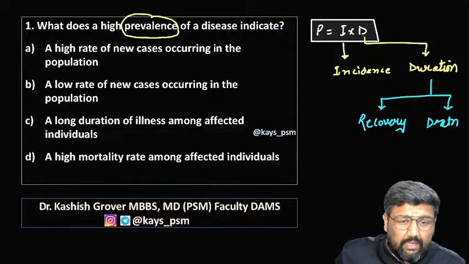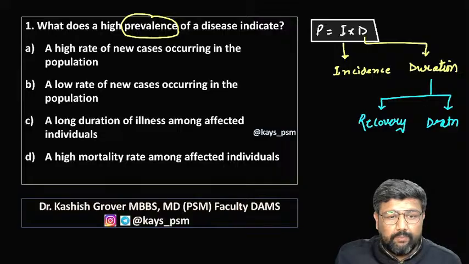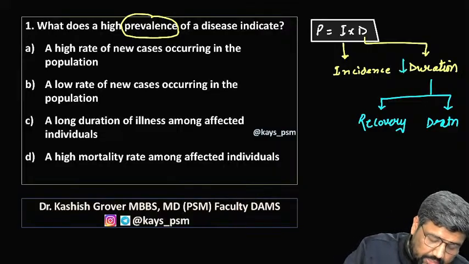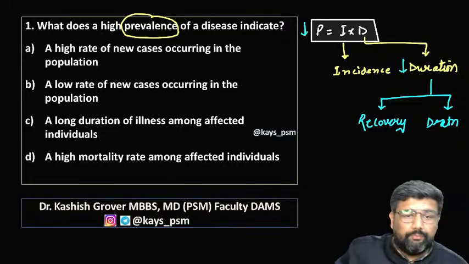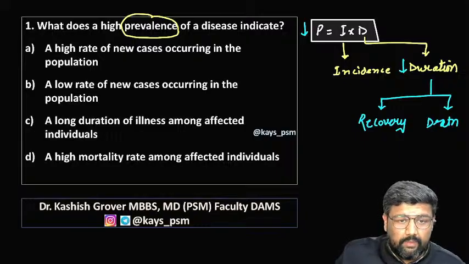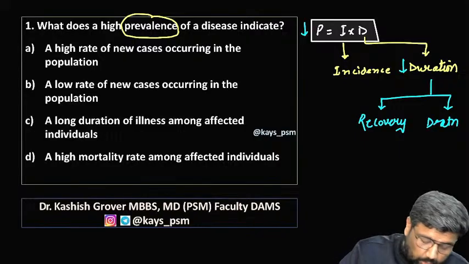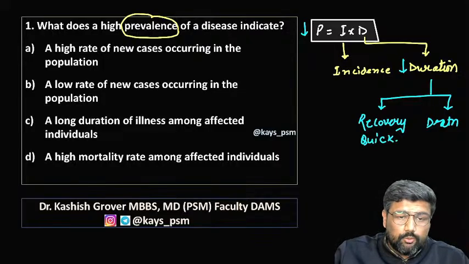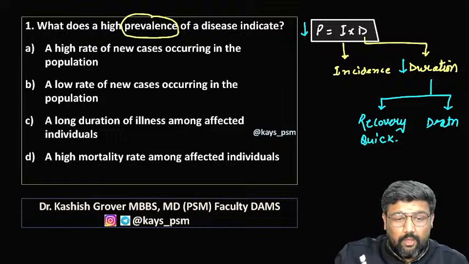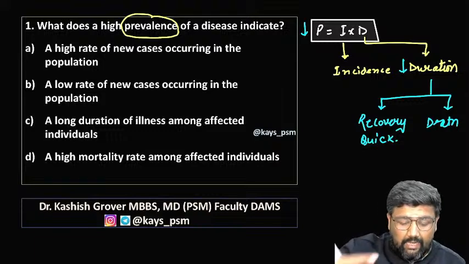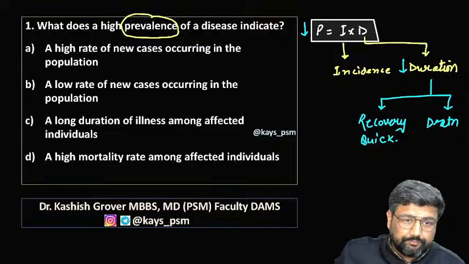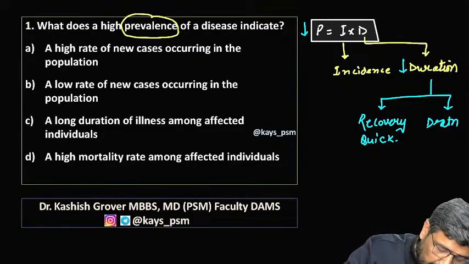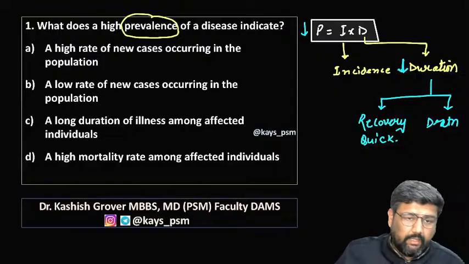There will be less duration, which leads to less prevalence. And if there is a fast recovery, duration will decrease. Suppose a disease takes 10 days to recover, but you give a medicine that takes only 2 days. Here again, duration decreases.